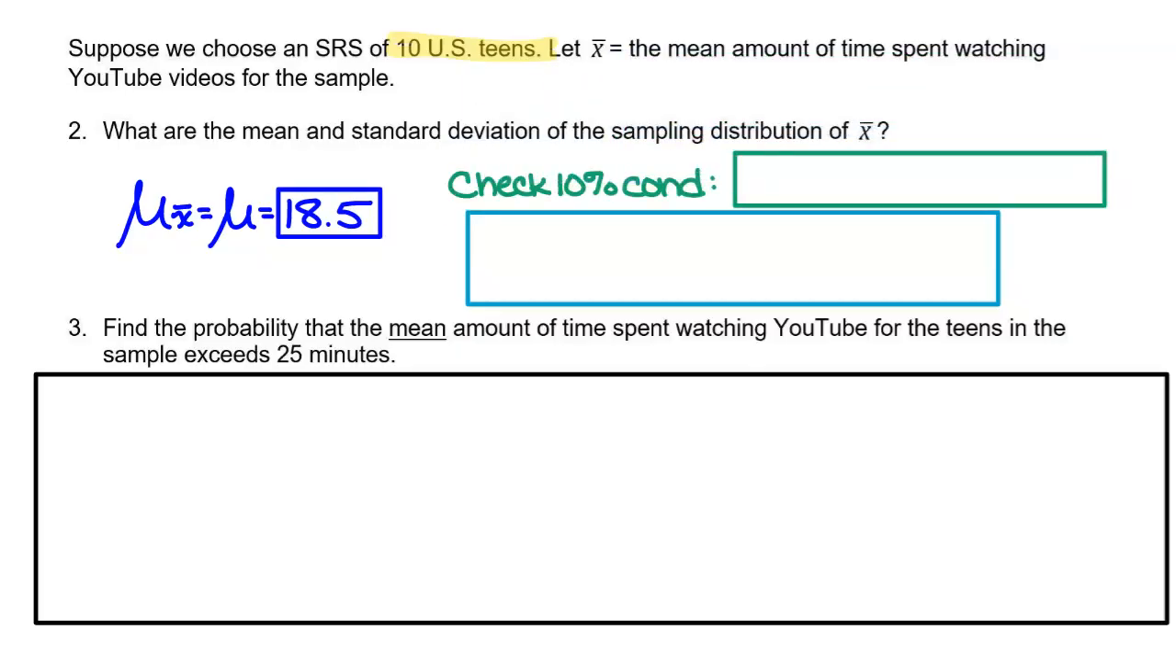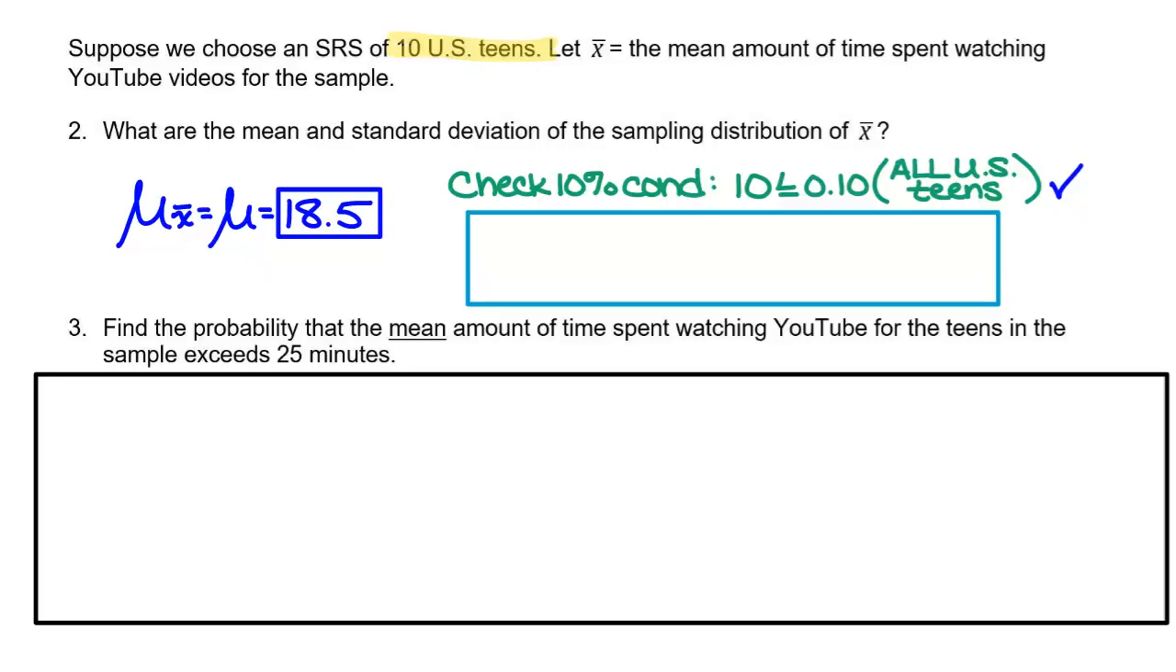Is it 10 is greater than or equal to? Less than or equal to? Less than or equal to 0.10 of all. Wait, what is it? All US teens, yes. 10, our sample size, is less than or equal to 10% of all US teens. Is that a reasonable assumption for us to make? Yes. Okay, so then we find our standard deviation.